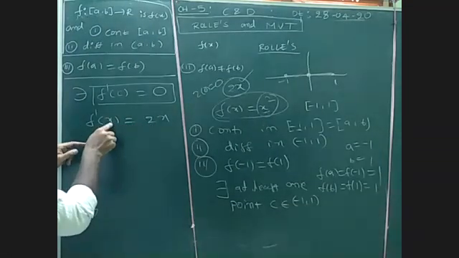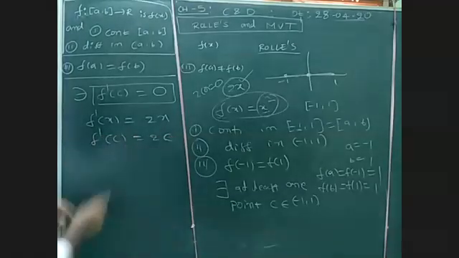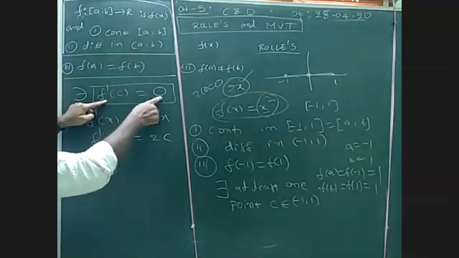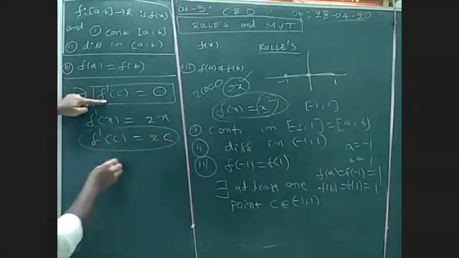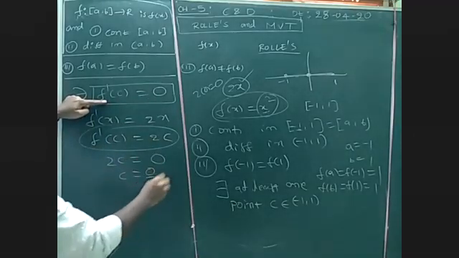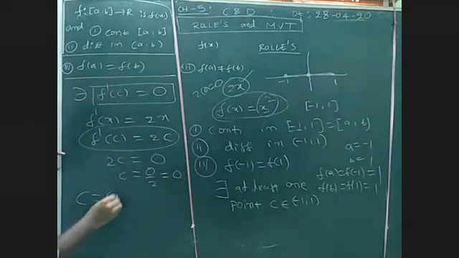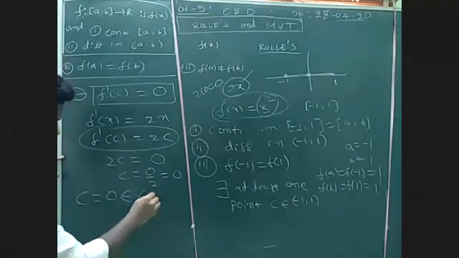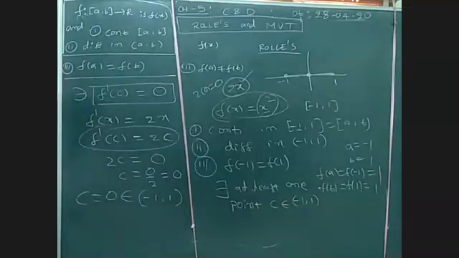Now replace x with c, so it is 2c. The condition is f dash of c equal to 0, so 2c is equal to 0, and c is 0 by 2, that is 0.